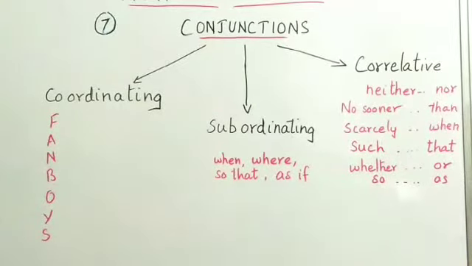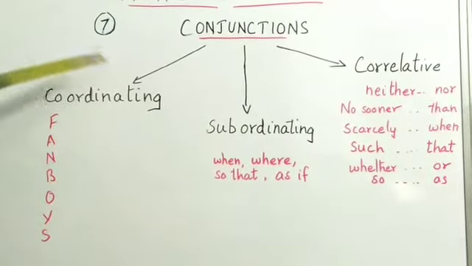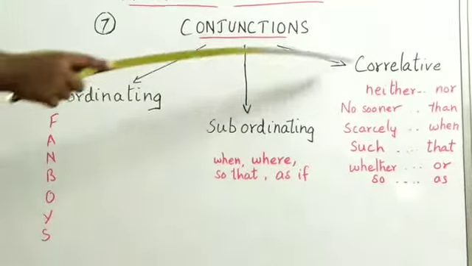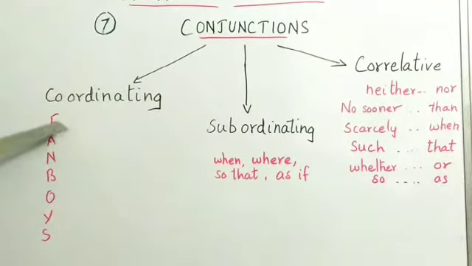Dear students, conjunctions are further divided into 3 types: coordinating conjunctions, subordinating conjunctions and correlative conjunctions. Coordinating conjunctions I have already seen; they help to connect compound sentences. You can remember them with the single word FANBOYS: F for for, A for and, N for nor, B for but, O for or, otherwise, Y for yet, and S for so or still.